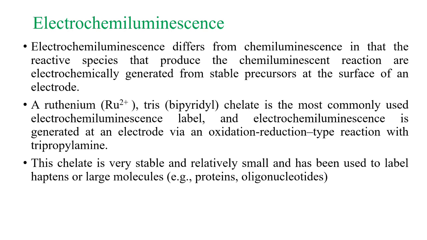A ruthenium tris bipyridyl chelate is the most commonly used electrochemiluminescence label, and electrochemiluminescence is generated at the electrode via an oxidation reduction type reaction with tripropylamine. This chelate is very stable and relatively small and has been used to label haptens or large molecules like proteins and oligonucleotides.